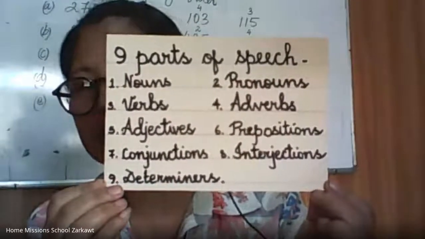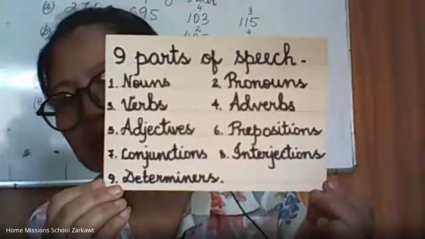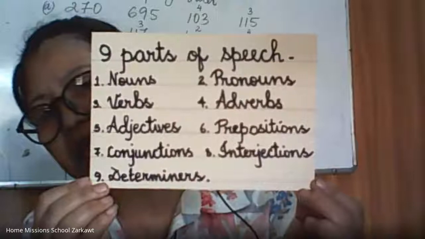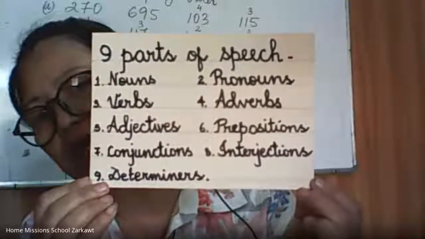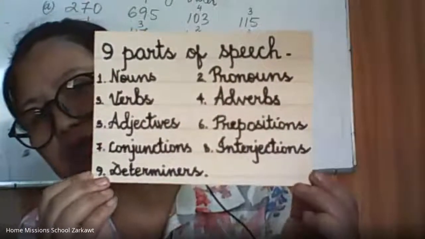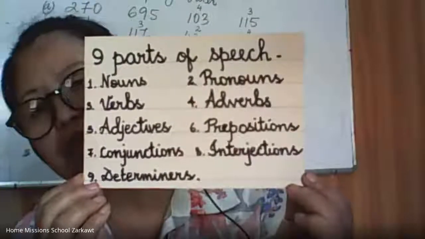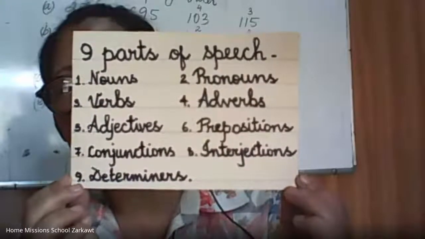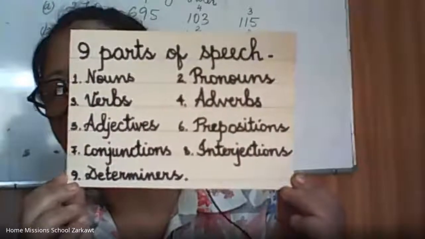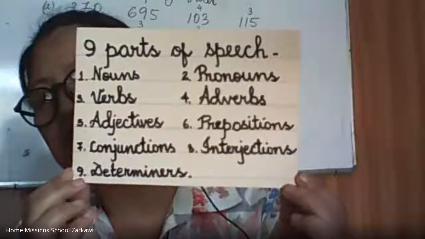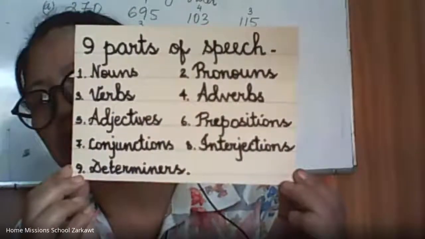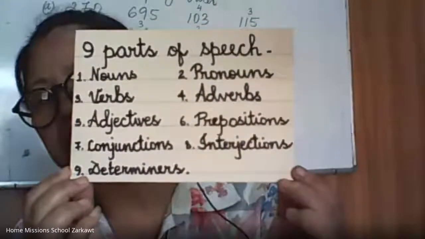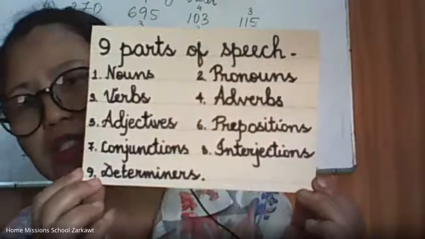Can you read this? All those who can read, thumbs up. If you say no, thumbs down. All right. Those who can read this, thumbs up. Very good. So there are 9 parts of speech. We are going to learn about 9 parts of speech as given in your textbook.